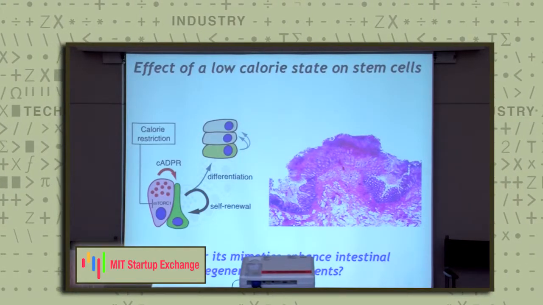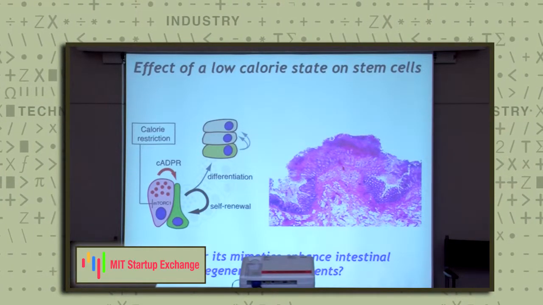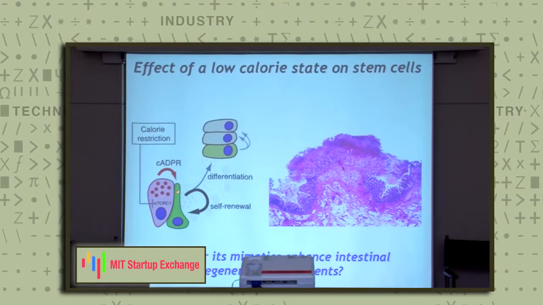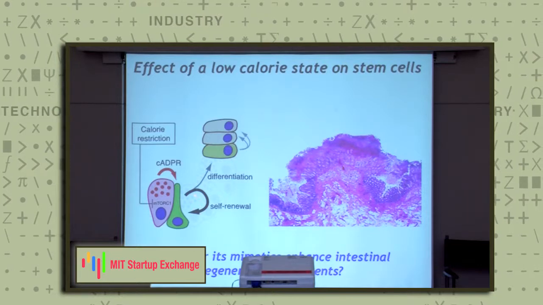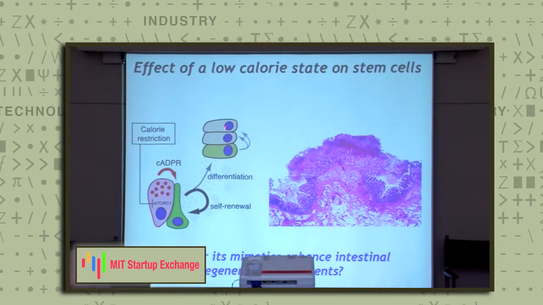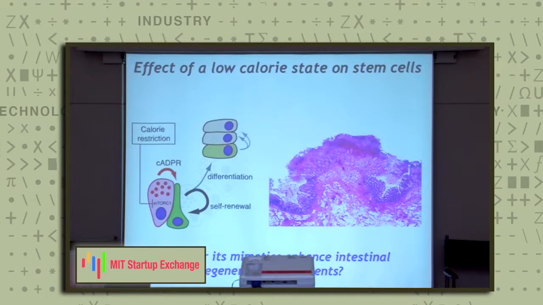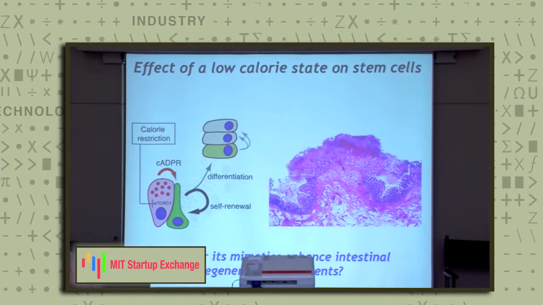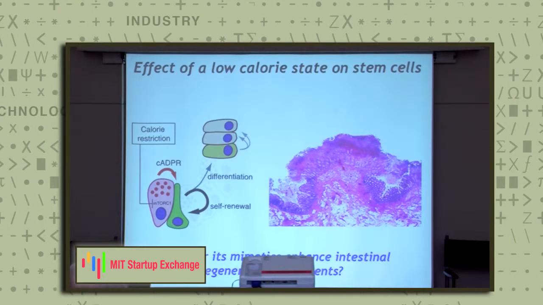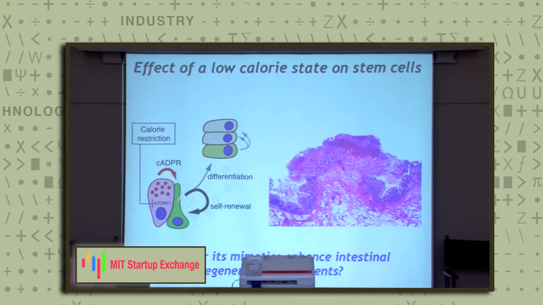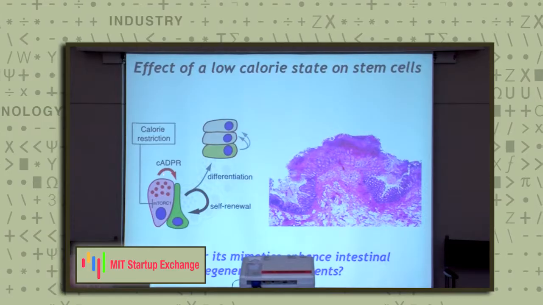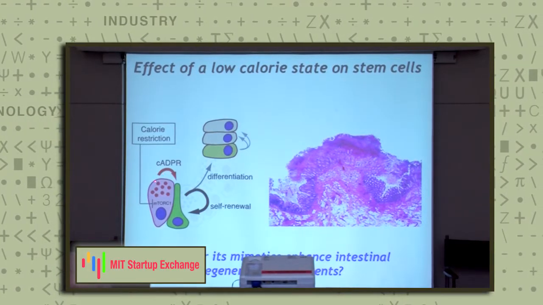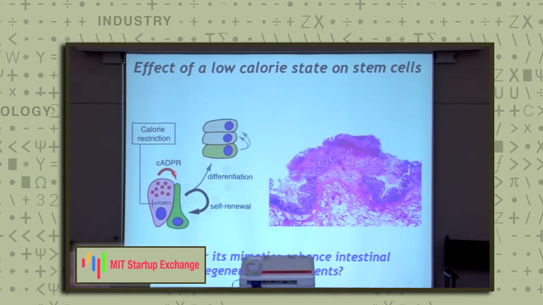So what do we find with caloric restriction? In caloric restriction, we find that we get an increased number of stem cells. These stem cells self-renew, generate more stem cells, and are able to repopulate the intestine much better than the intestines from mice that are on a normal diet. Importantly, this phenomenon is really mediated by factors generated by their neighboring niche cells. And we've identified this molecule that seems to be elaborated by these niche cells under caloric restriction called cyclic ADPR.